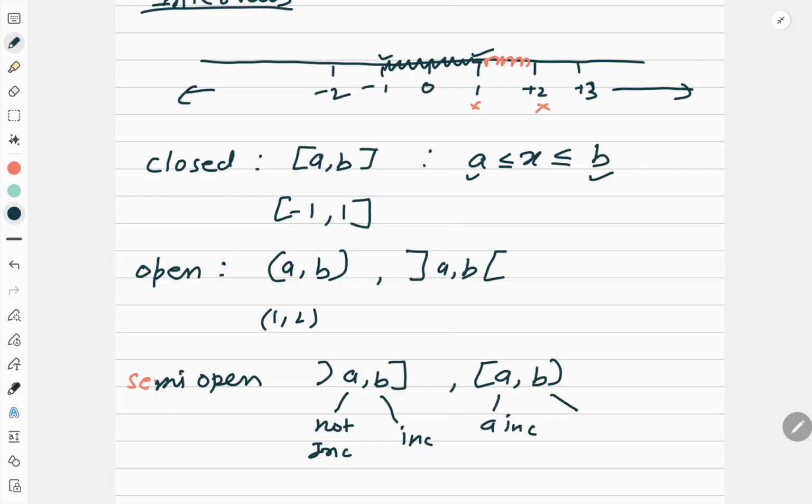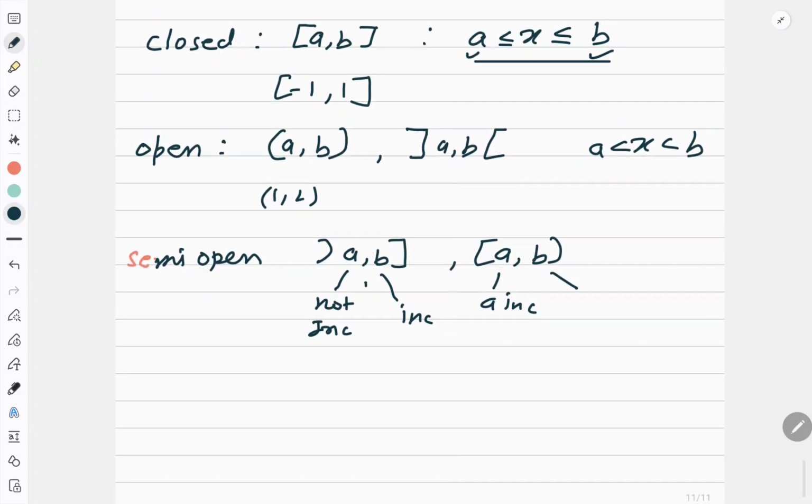So we very often write the intervals in roster form or set builder form. Roster we cannot write because it will have infinite numbers. Right? But when I speak about the closed interval, this is how we should write. And when I speak about the open interval, this is how I should write. Now when I speak about semi-open and semi-closed, this will be written as x, where B is included, A is not included. And this one will be x, where A is included and B is not included.